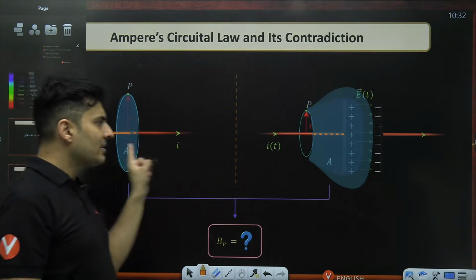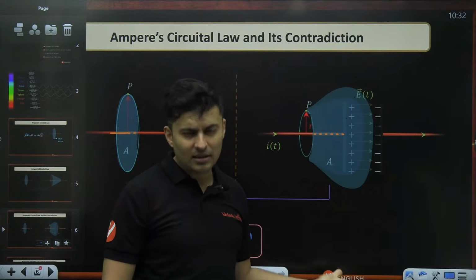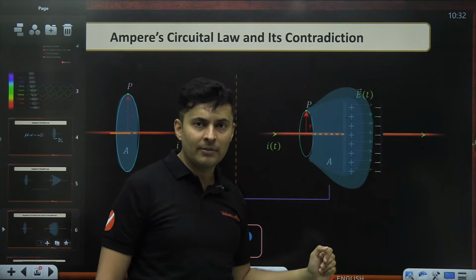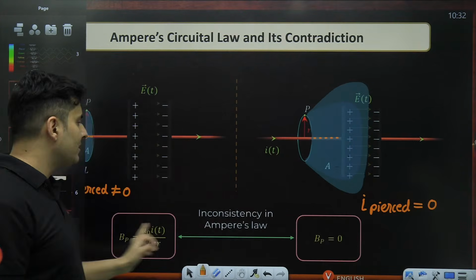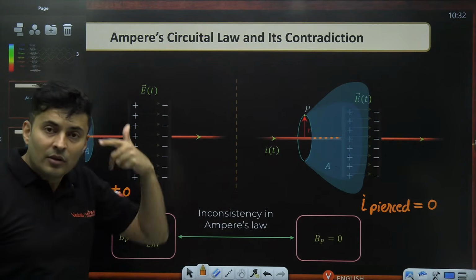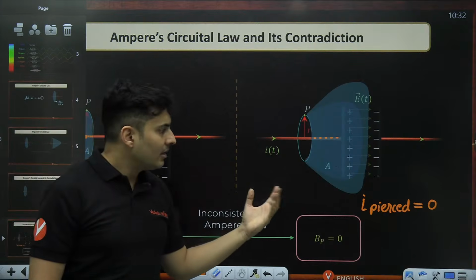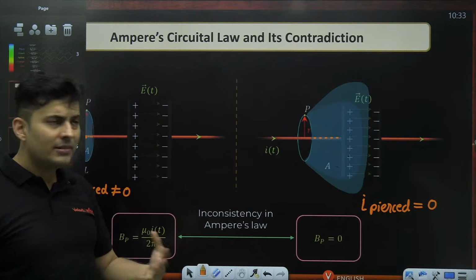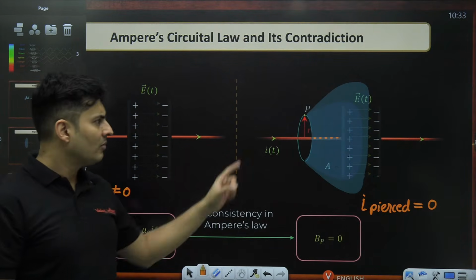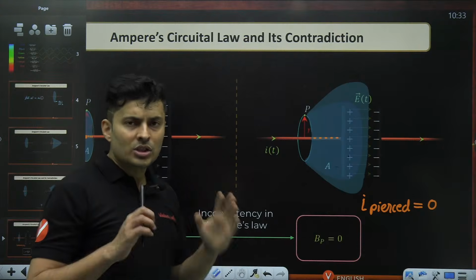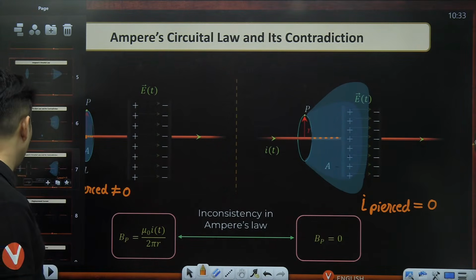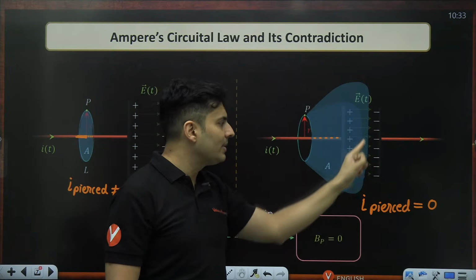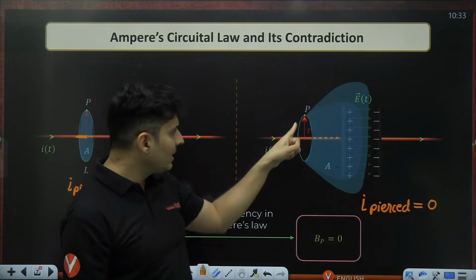But the moment there is a break in the wire, meaning something like a capacitor, and I choose the film to pass between those plates, which is that empty gap, that's where the inconsistency arises. And I am forced to think whether my Ampere's loop law is actually correct or some modification is required. And the answer is we need some modification, without which we cannot apply it. So let's think what that modification should be. Where was the problem coming? The problem was coming the moment the film passes through that empty gap, but still there is magnetic field here.